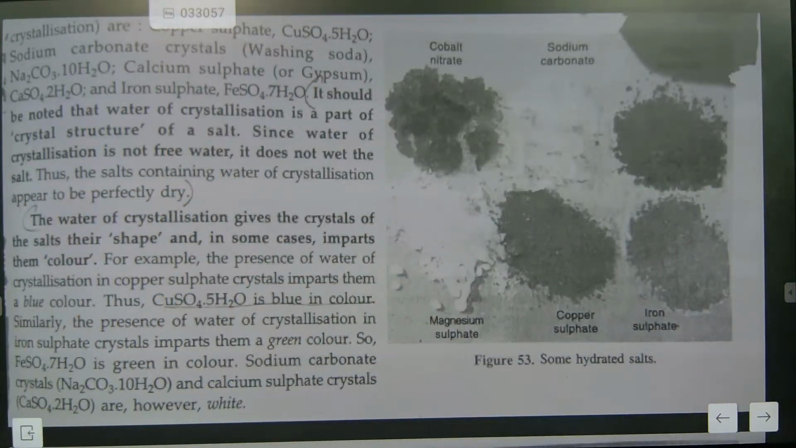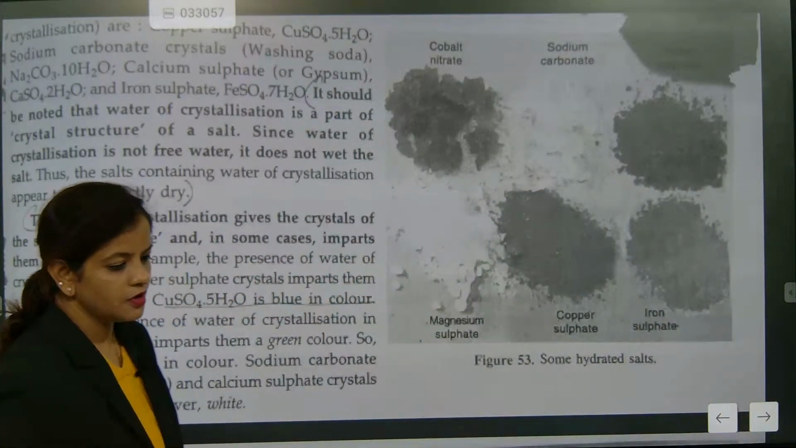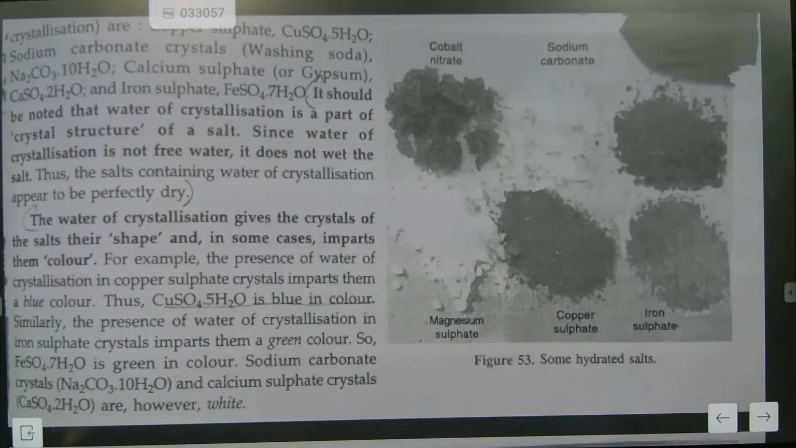Note down the names: CuSO4, sodium carbonate and calcium sulfate crystals, they will be white. Magnesium sulfate is also white. Note down the colors, please.